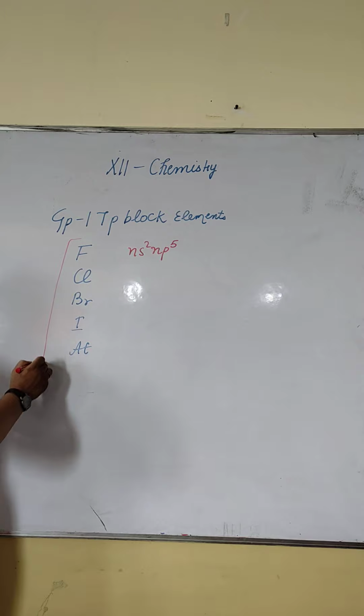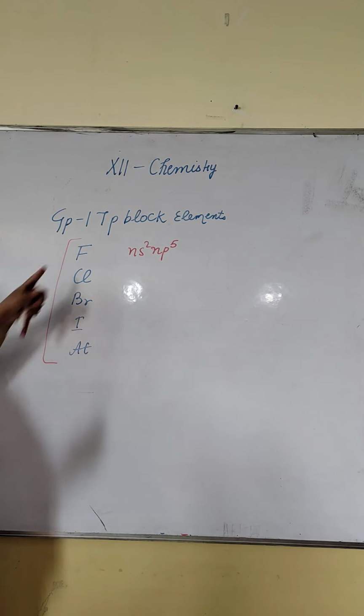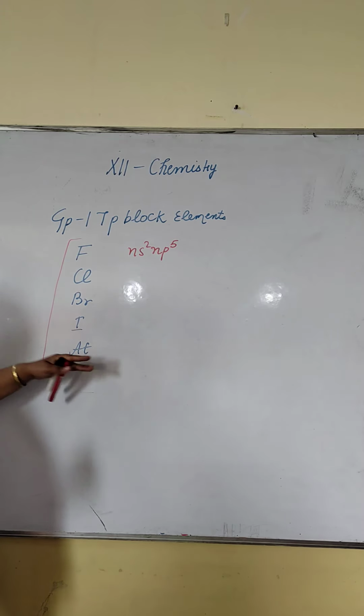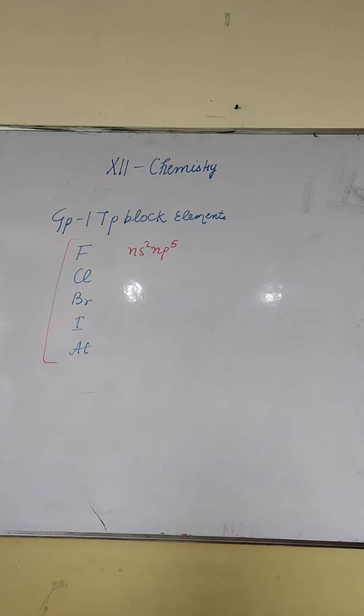This same family includes all the 3 states of matter. These 2 are gases. This is liquid. This is solid. Okay. Leave it, it is a radioactive element. Fine. We have already discussed up to physical properties of this family. Today in this class, we will start with chemical properties.